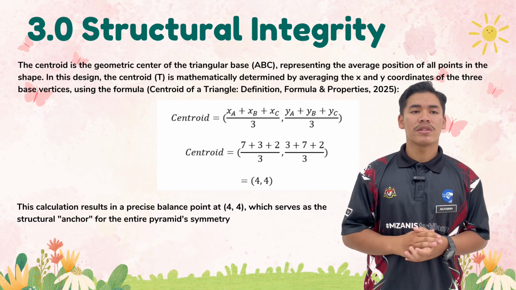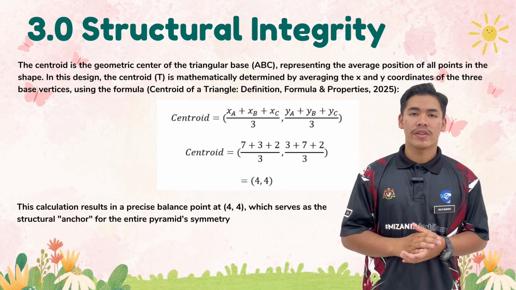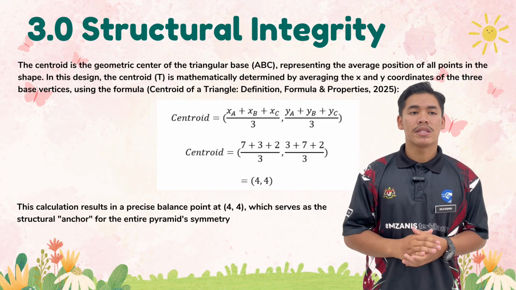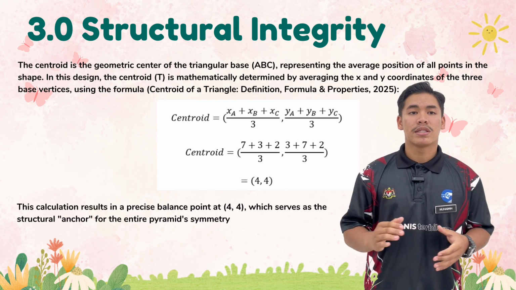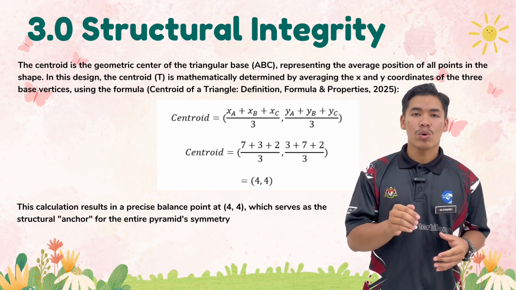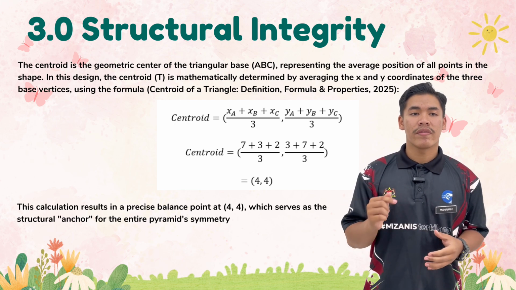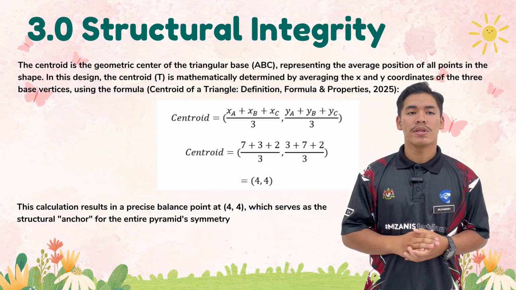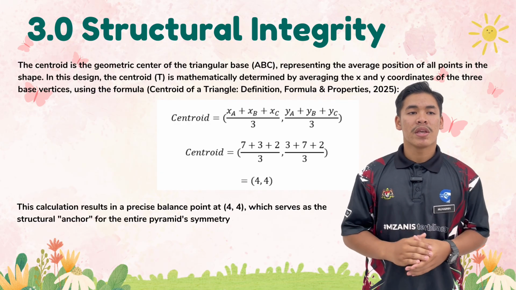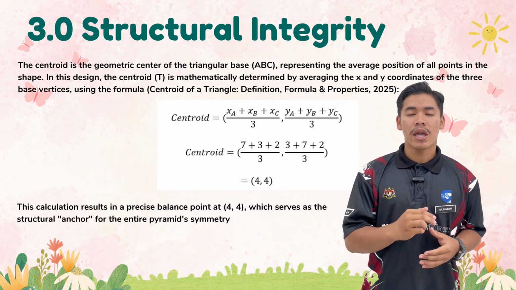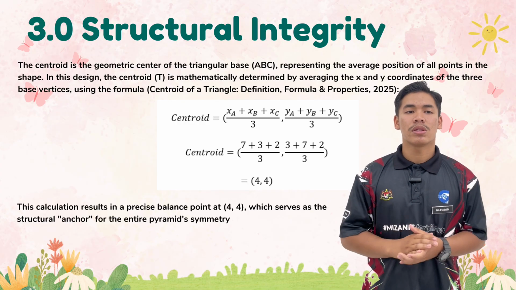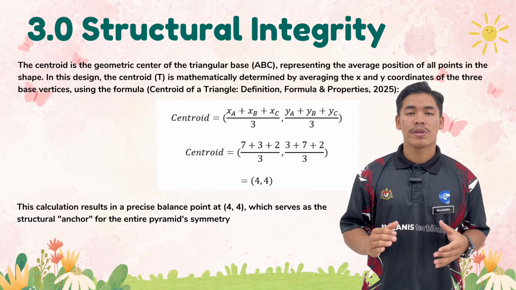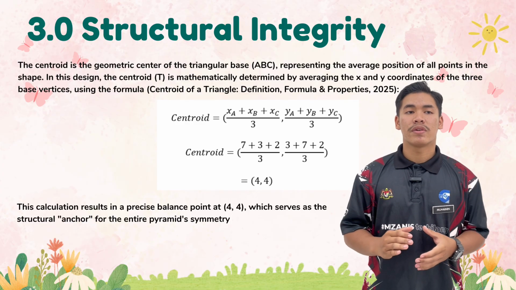The position of the centroid directly affects the center of gravity. Because our pyramid is designed with a wide base and a height of 2.8 meters, the centroid remains relatively low to the ground. This low center of gravity is what gives our wall PVC its anti-tipping property. Even when multiple students are climbing and moving on the mural simultaneously, the weight is distributed toward the base, ensuring the structure remains stable and safe from overturning.